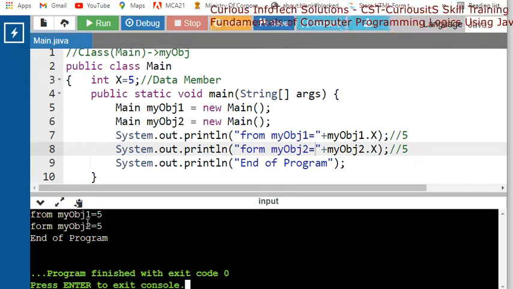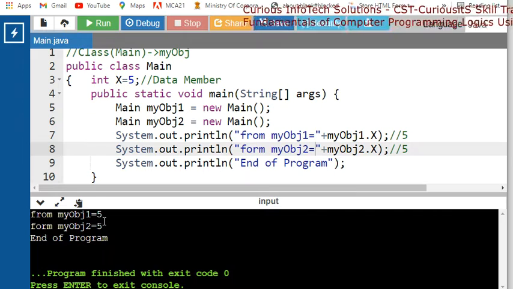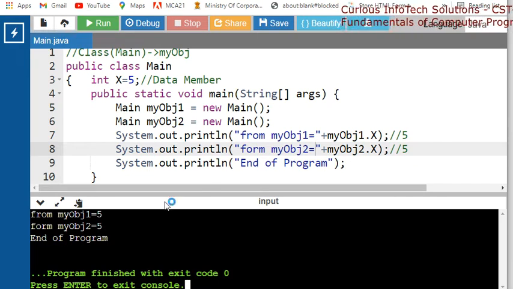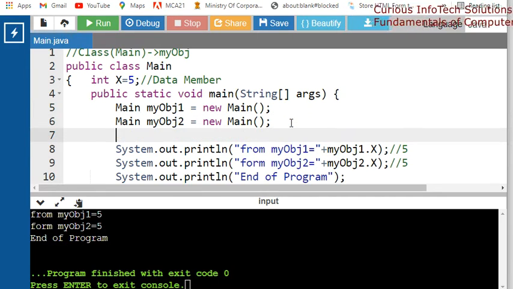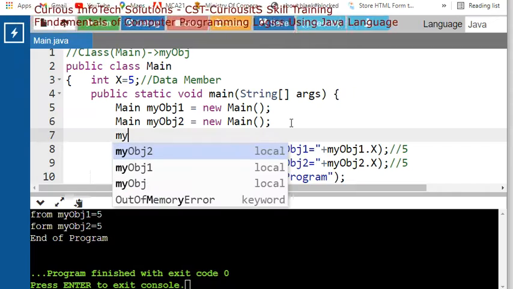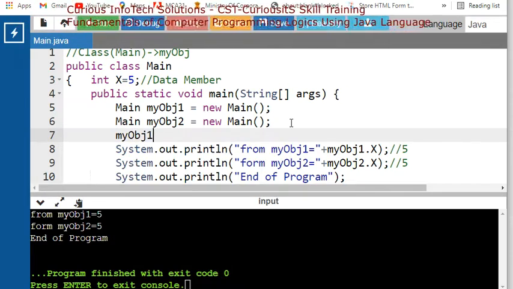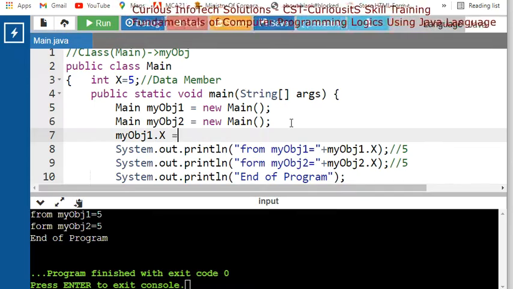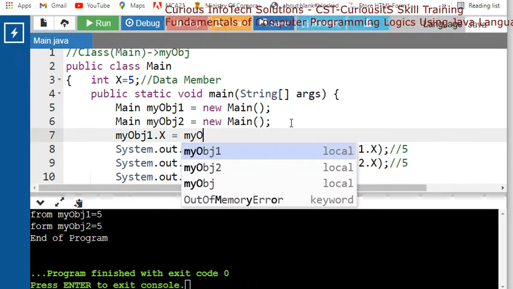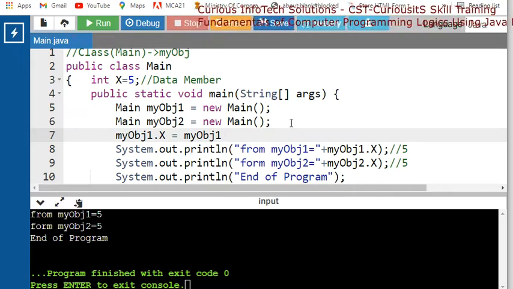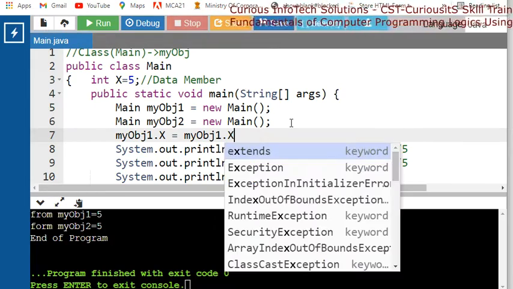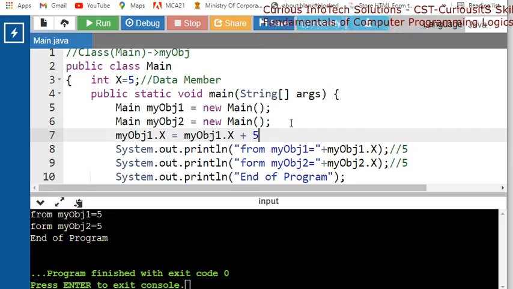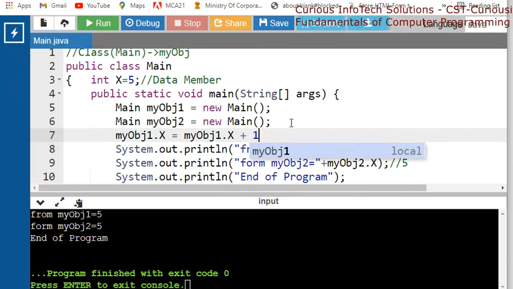Now in this object 1, my x should be changed to 6, and here should be changed to 7. So see how we will get it; we can do it this way. My object x, this x is equal to my object 1 with x plus 1.